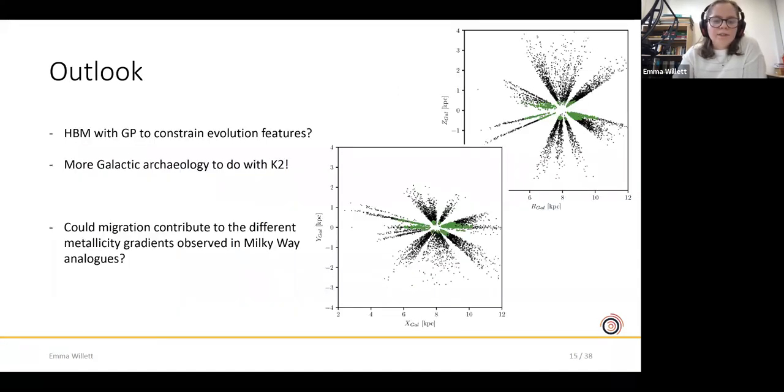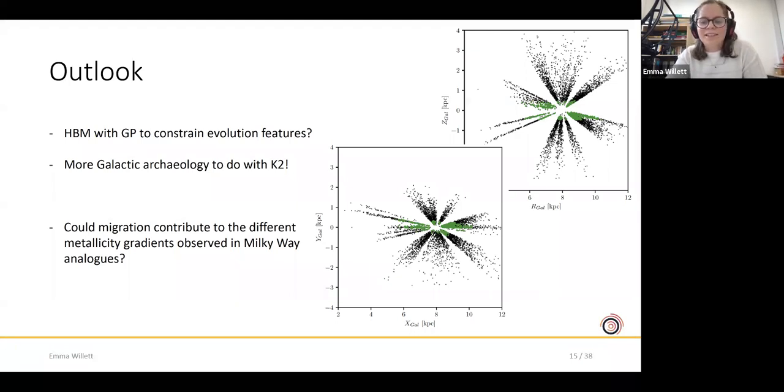So the outlook for this work, the first step maybe is to try and replace the linear assumption in the hierarchical model with a Gaussian process instead. That would allow it the complete freedom to trace all the evolutionary features, to test our theories about the spread in the oldest stars. But that's very difficult to do because using a Gaussian process for your latent parameters is really slow. So it's not going to get done on timescales which make it feasible for my PhD, unfortunately.